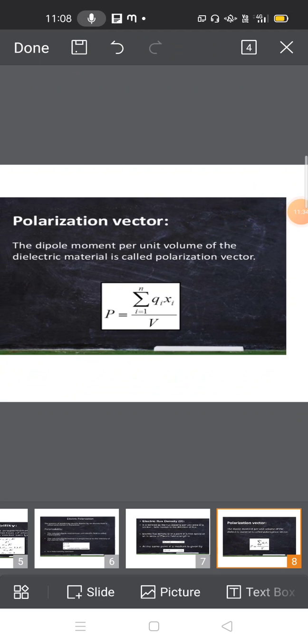So we write P equals summation over i equals 1 to n of Qi Xi by V. V is the volume, for unit volume calculation, and here you are observing a dipole moment. The dipole moment mu e, we already wrote in the earlier slide: mu e is equal to Q into X. Here i equals 1 to n indicates that n number of induced dipole moments are created due to the external applied field in the atom.